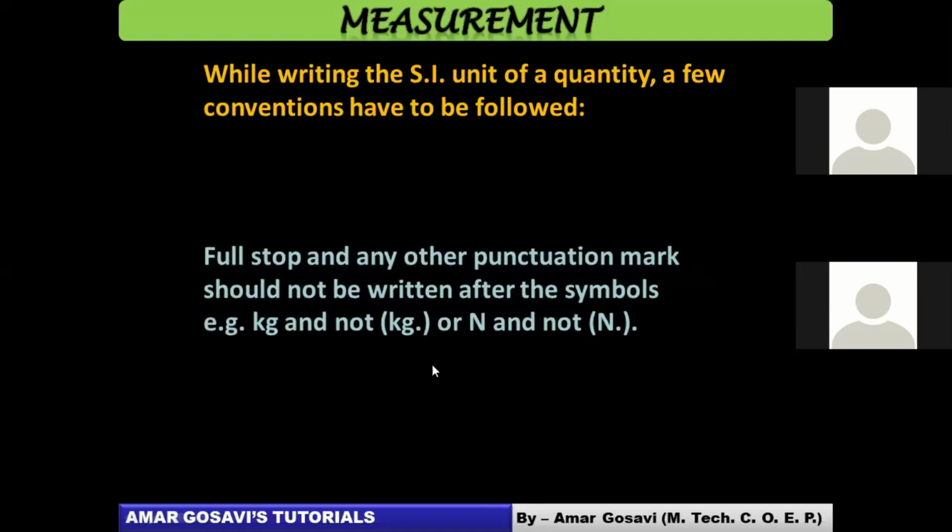Important thing to be understood: no full stop or any punctuation mark after writing the symbol. Never put a full stop after kg. You know, after newton, you put a full stop or a bracket and double dot, something like this. You never represent it this way. Simply write it as kg and not kg with a full stop. No punctuation mark after you write down the unit, even if the statement gets completed. This is the rule which we need to follow, friends. So, make a note of this before we move ahead.